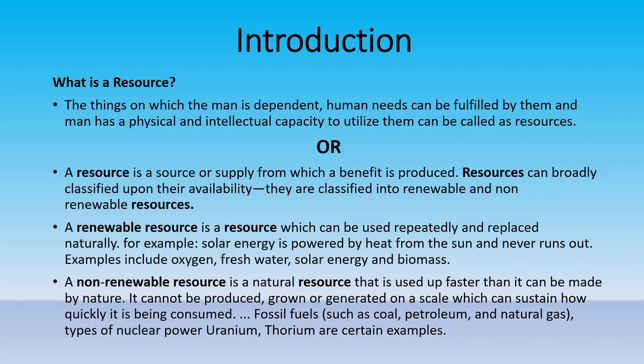We have examples like fossil fuels such as coal, petroleum, natural gas. Even we have nuclear power, uranium, thorium. They are examples of non-renewable resources. And we have many more examples likewise, which are categorized as non-renewable resources. So students, we are able to understand now what is a resource, what are renewable resources and what are non-renewable resources. Let us move further.